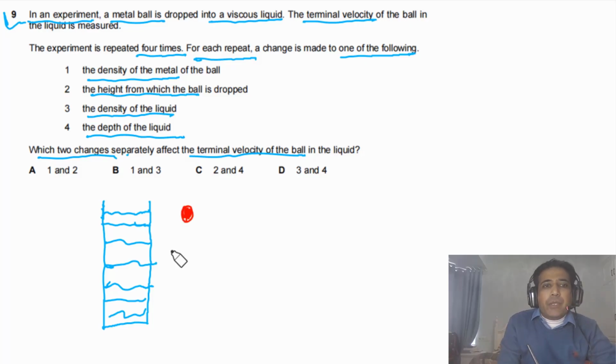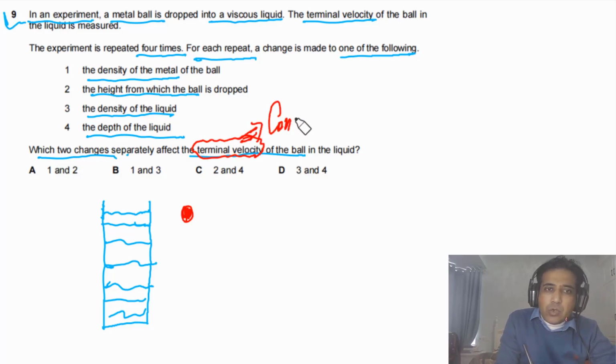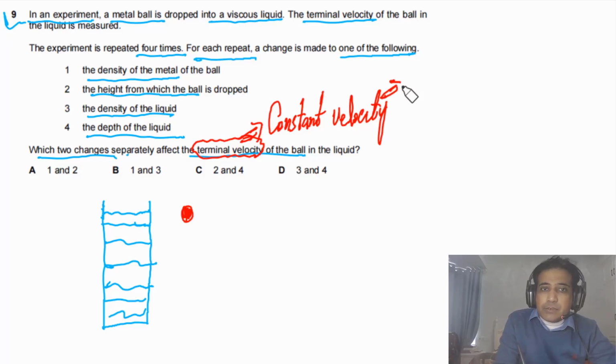For this question, we need to consider the effect on terminal velocity. And first of all, we need to understand that terminal velocity is a constant velocity. Constant velocity means that the net force on the ball will be equal to 0 when it has reached terminal velocity.